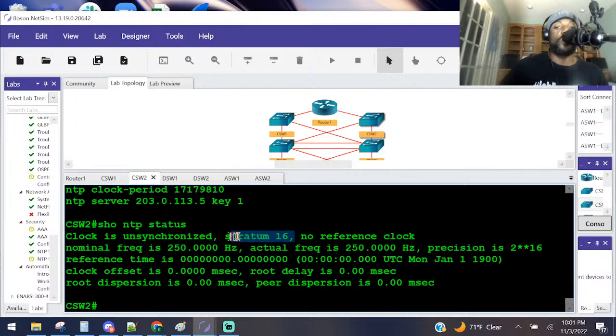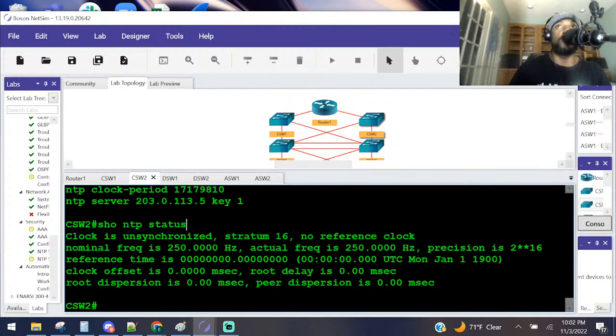And now notice we have a stratum of 16, which lets us know, remember, the stratum is any number between 0 through 15, which means you're somehow, somewhere, synced with an NTP clock. But if it's past that, it's like wherever you are in the world, you're like, man, it is 12 o'clock, I don't care what anybody says. It's 12 o'clock or whatever time you say it is, because you're just not synced to a time. You don't have any concept of time, really, if you're at stratum 16, if that makes any sense, right?